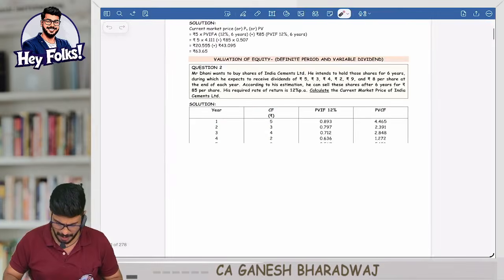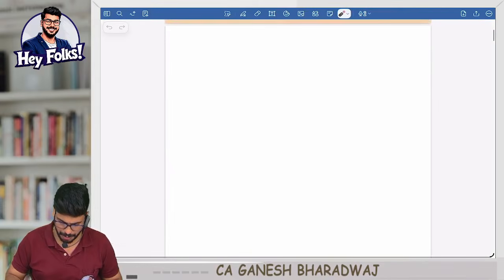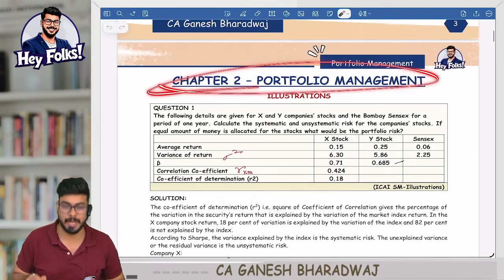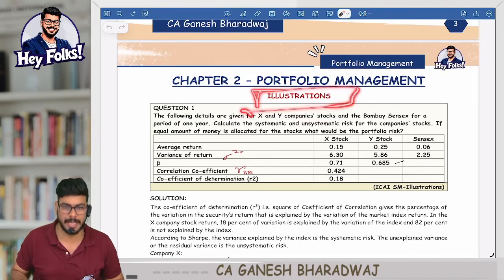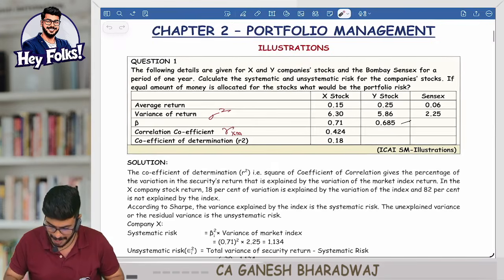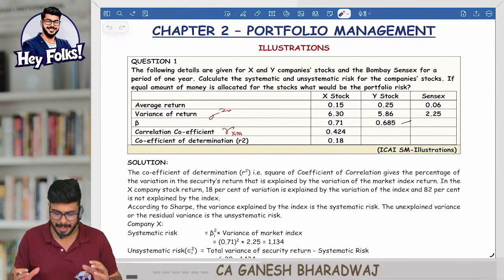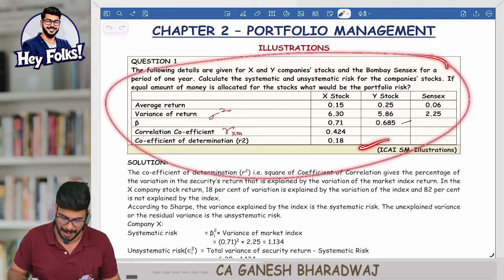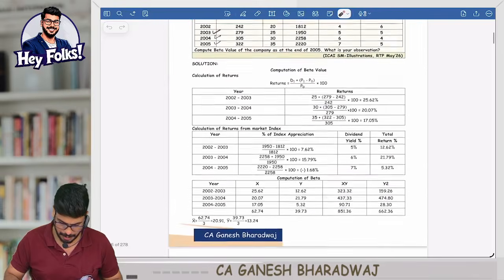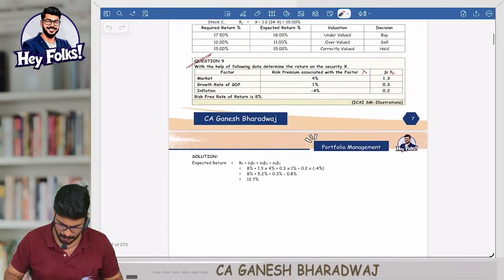Let me quickly walk you through. Let me once again take this portfolio management chapter. Now look at how we've started. In the chapter, first we have all the illustration questions. If you notice, in these illustration ICAI questions, the background color of the question is a slightly greenish yellow color. We have all these questions here. It's 1, 2, 3, 4, 5, I think 9 questions from illustrations.